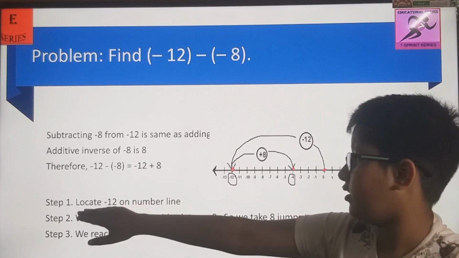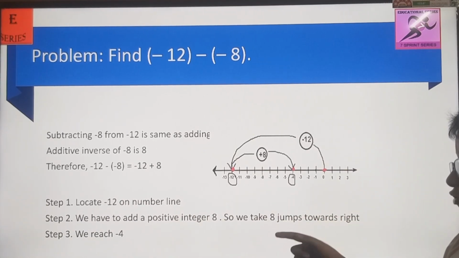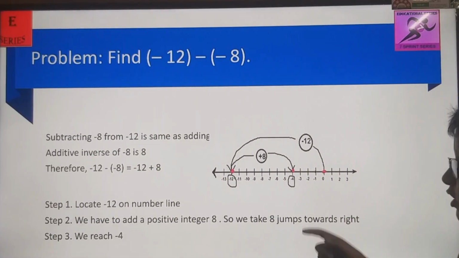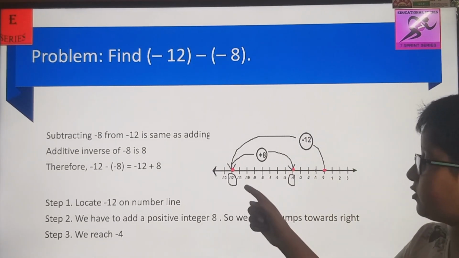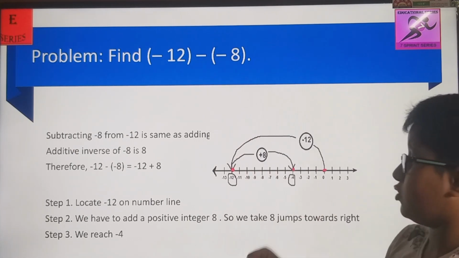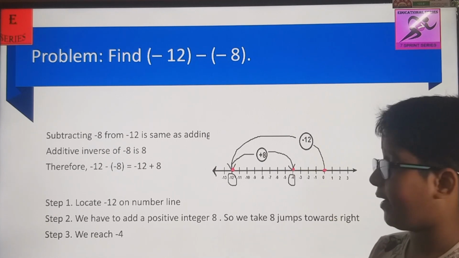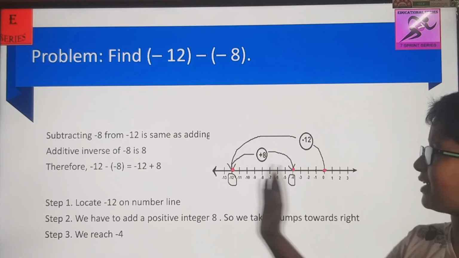First thing, locate 12 on the number line. We have to add a positive integer 8, so take 8 jumps to the right. Now we take 12 steps here, and because it has minus minus plus, it will go 8 places back, and it will read minus 4. I hope you understand it.